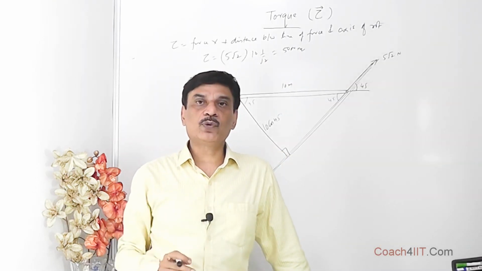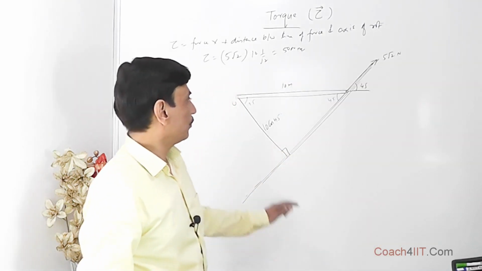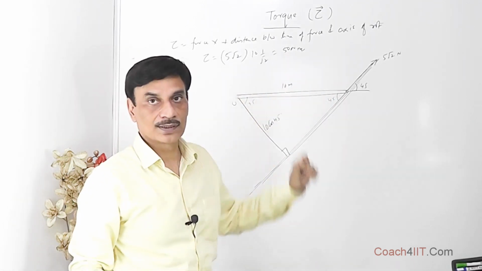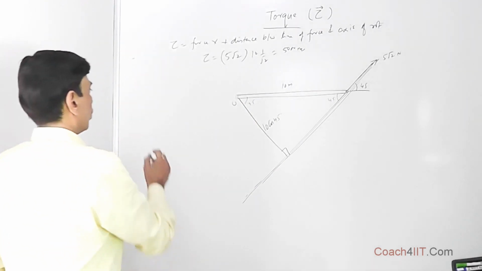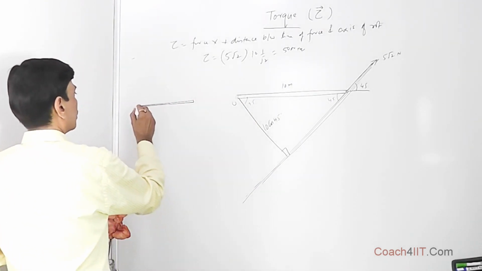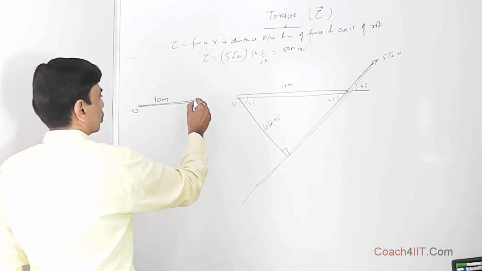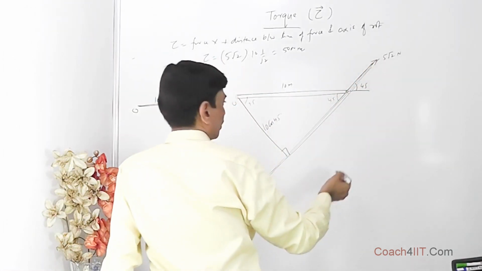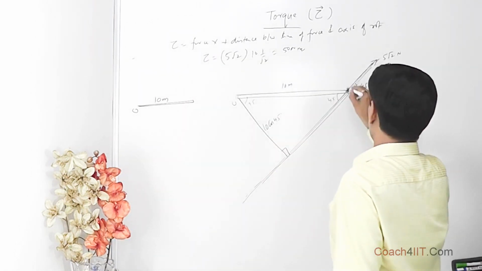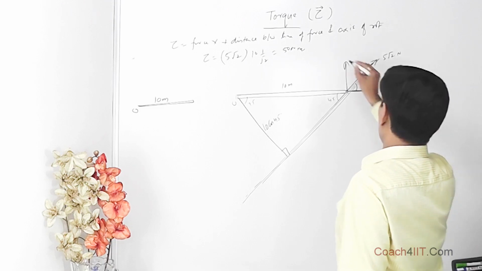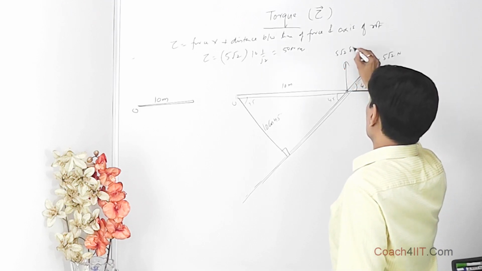The other way of doing it is, instead of making the components of this length, it may at times be wiser to break the force into its components. What do we mean by this? So 5 root 2 Newton is this way. It has two components, one this way and the other this way. So this way is 5 root 2 cos 45 and this is 5 root 2 sin 45.